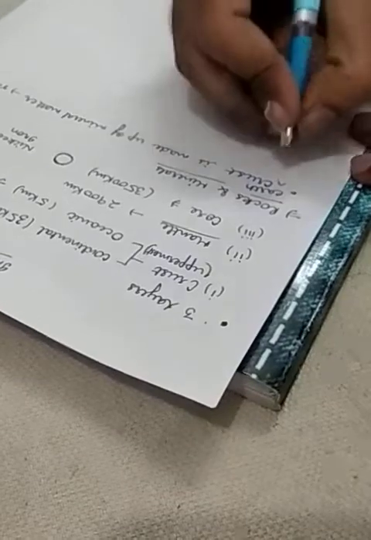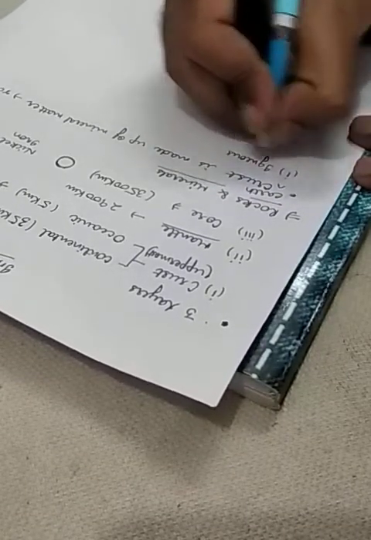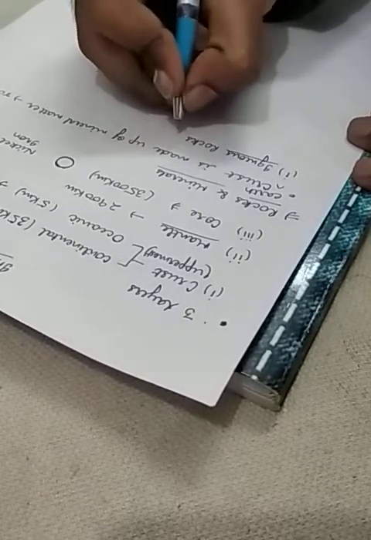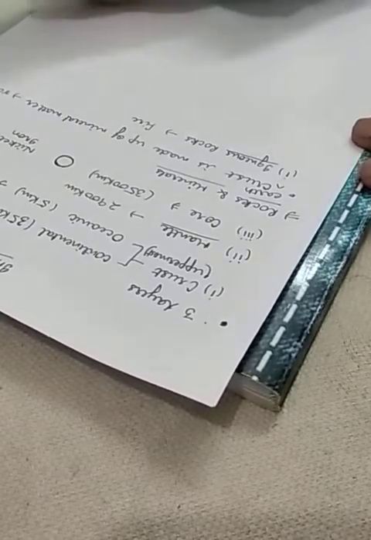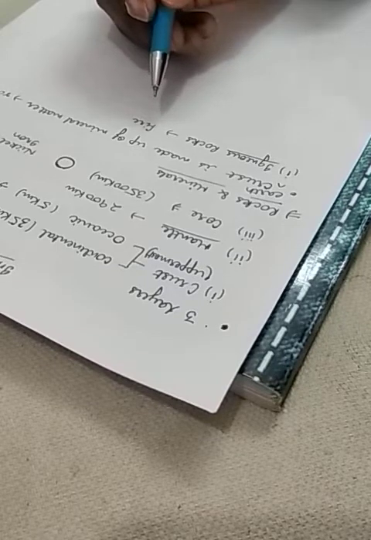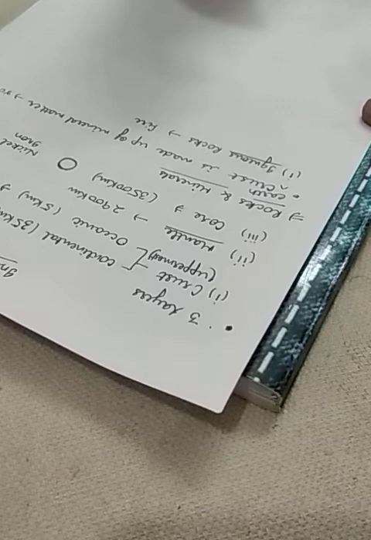There are 3 types of rocks. The first one is igneous. The name itself says fire. It is so because it is produced from magma, which is just like fire, very hot.